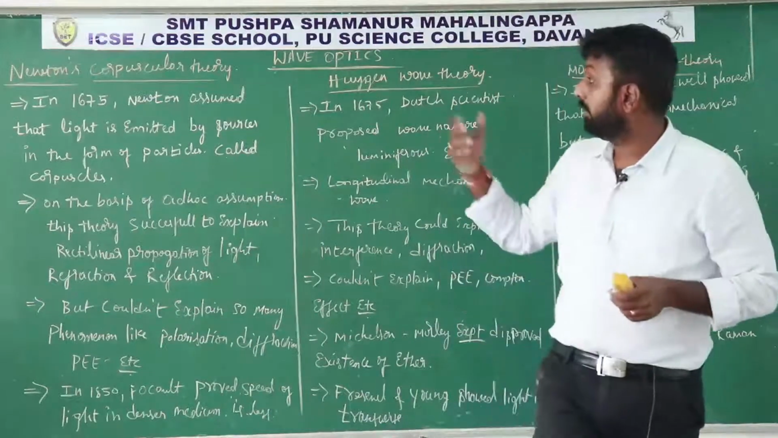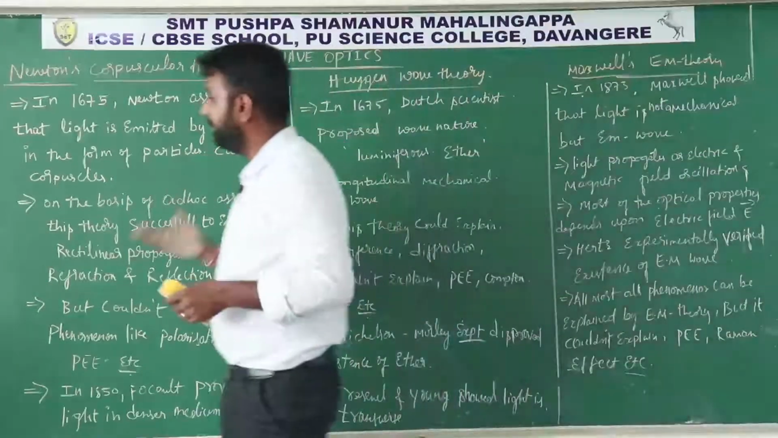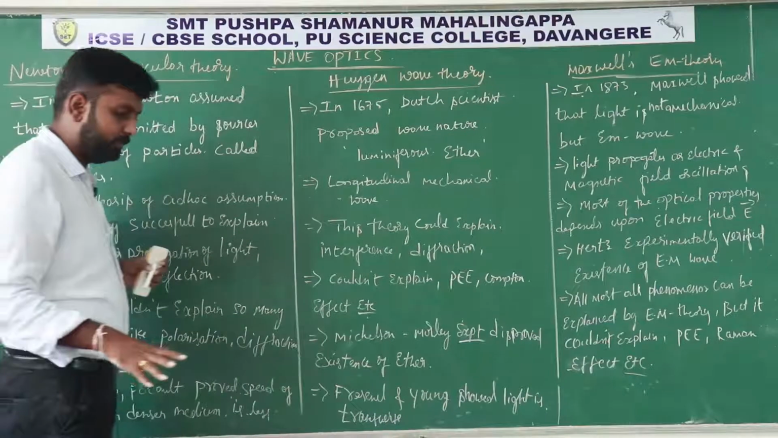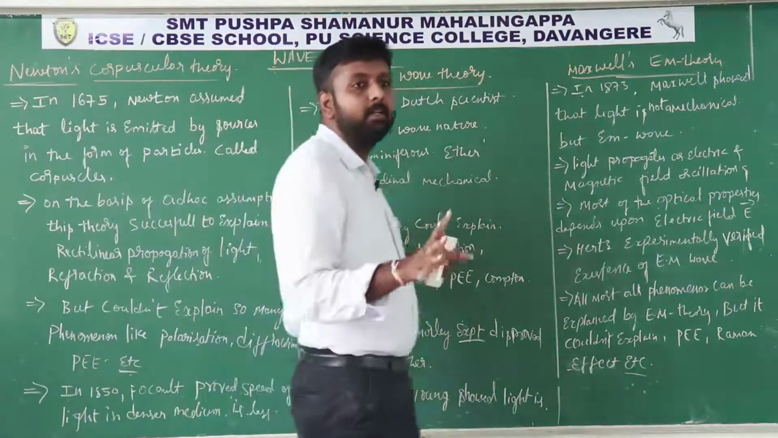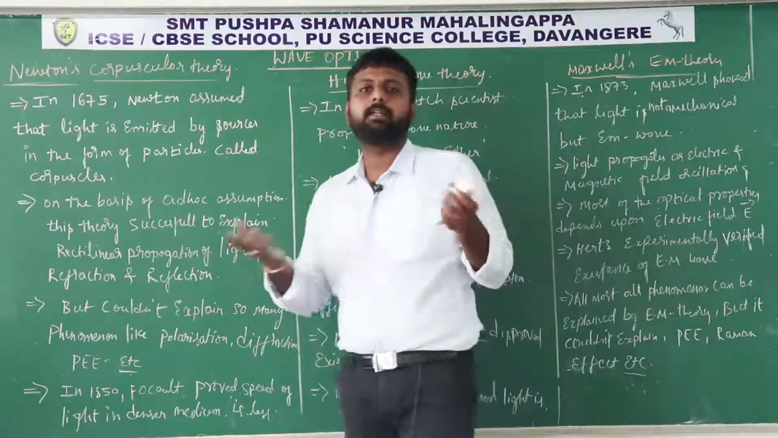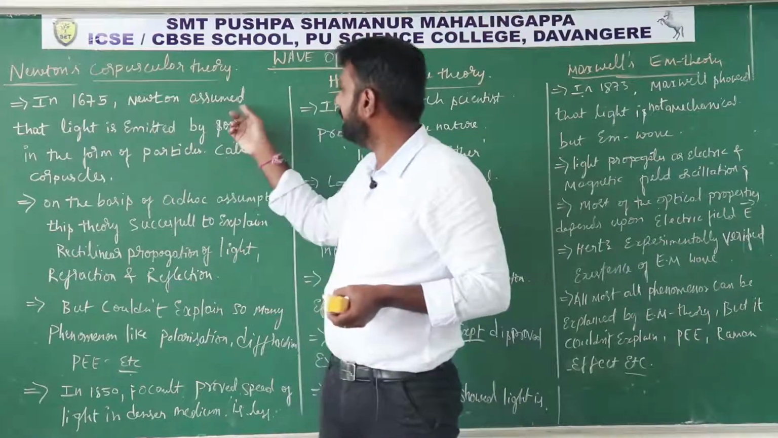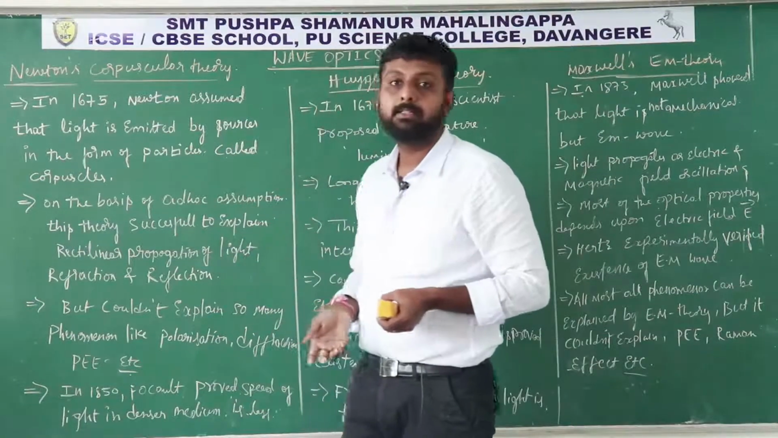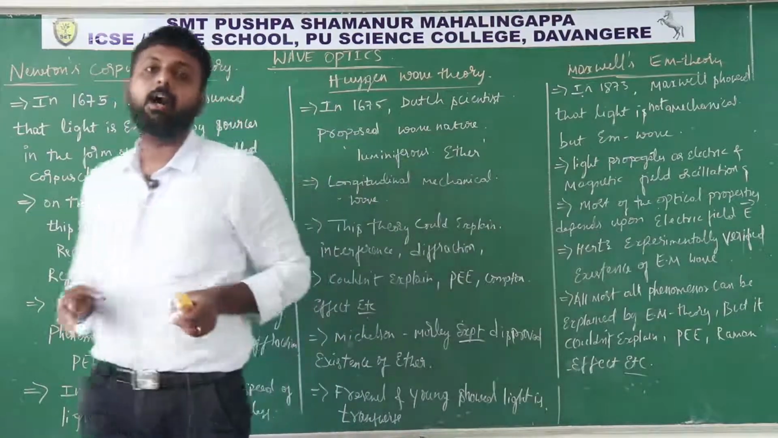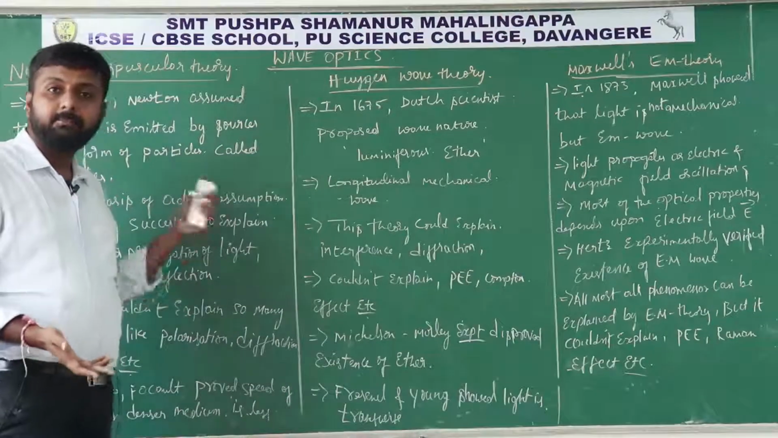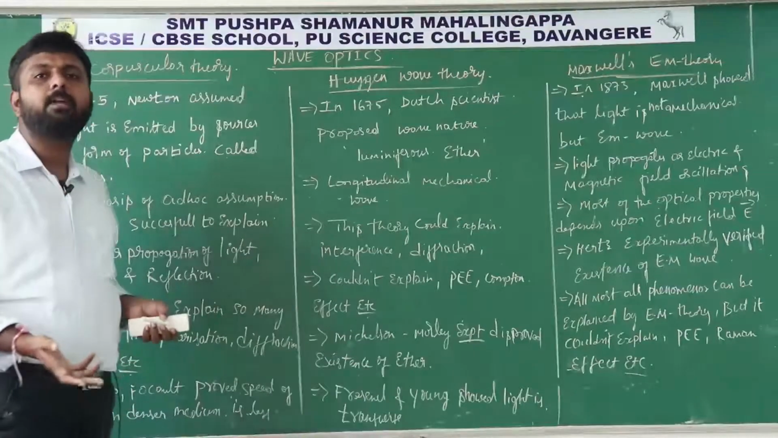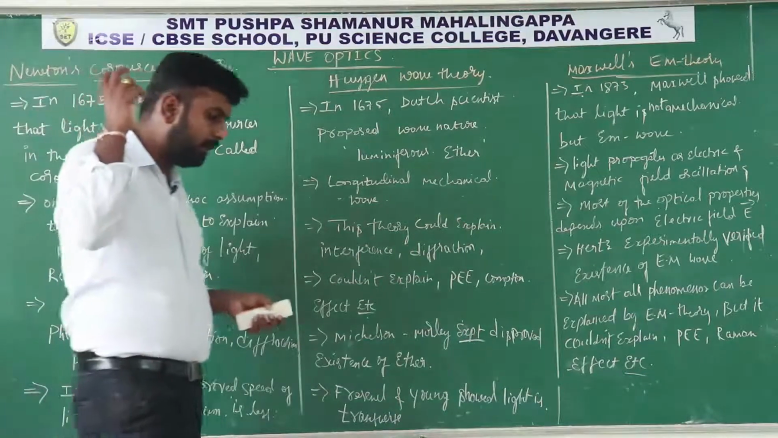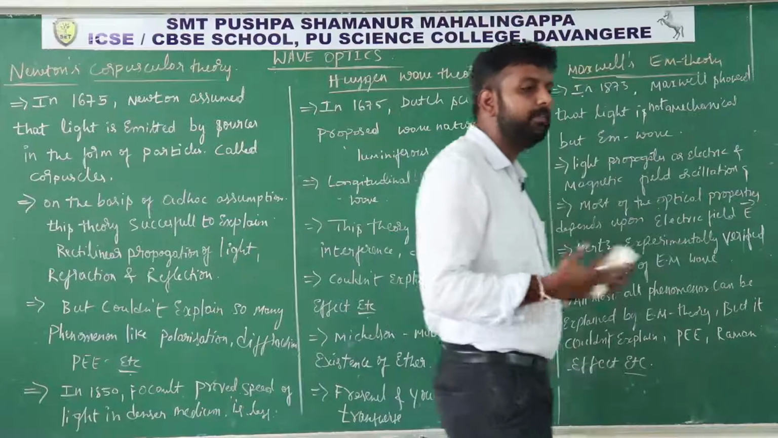So what does Newton's theory tell us about the nature of light? Newton assumed that light is made up of particles. That means light is emitted by sources in the form of particles, and he gave them the name corpuscles. He was successful in explaining some phenomena like reflection and refraction based on ad hoc assumptions. Ad hoc assumption means baseless assumption.